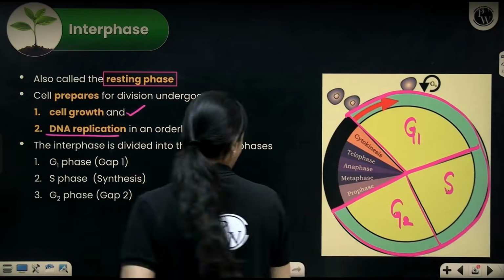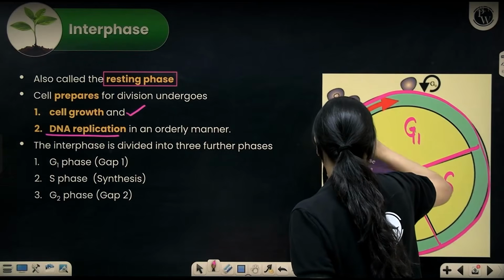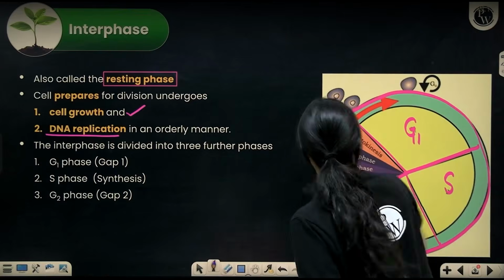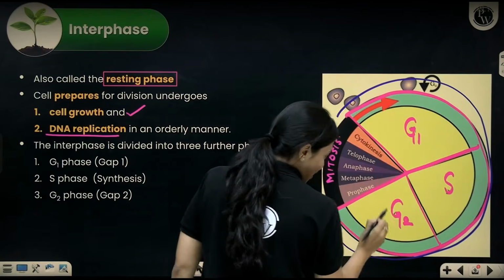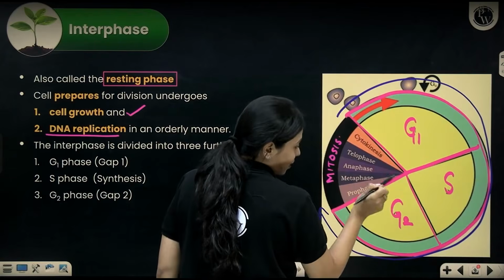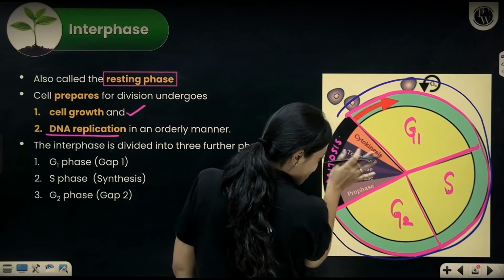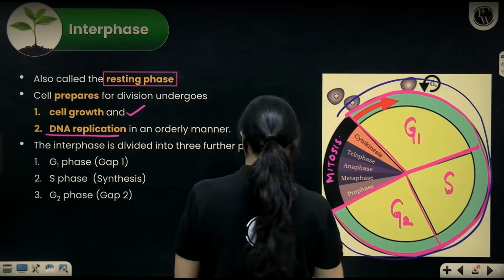If you see here, here is where mitosis is taking place. The cell cycle is proceeding in this direction, clockwise. Okay. So G2 phase is a phase in the cell cycle prior to mitosis. Just before mitosis, you have G2 phase. Just after mitosis, you have G1 phase.